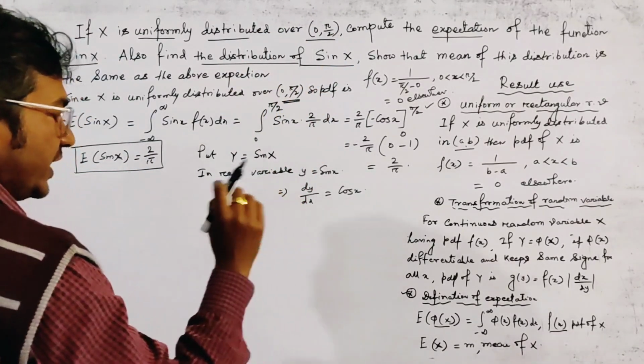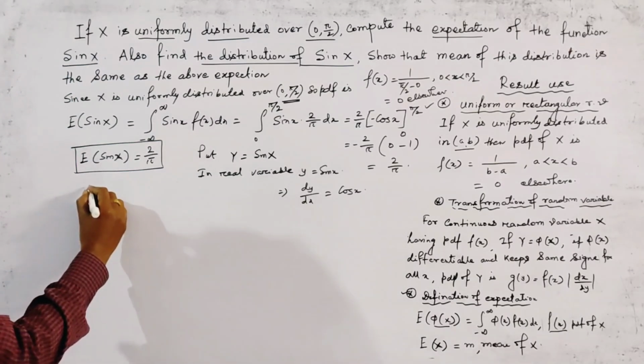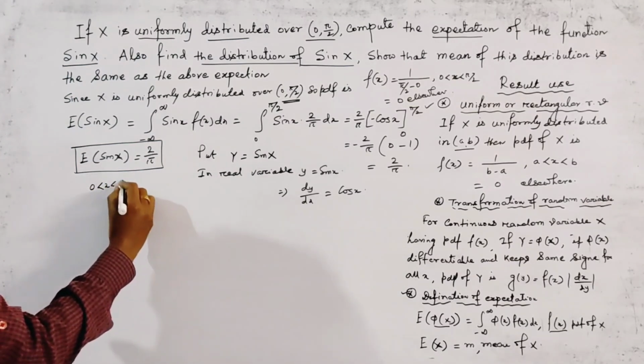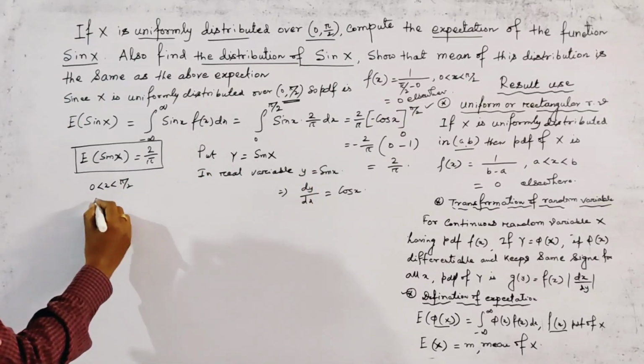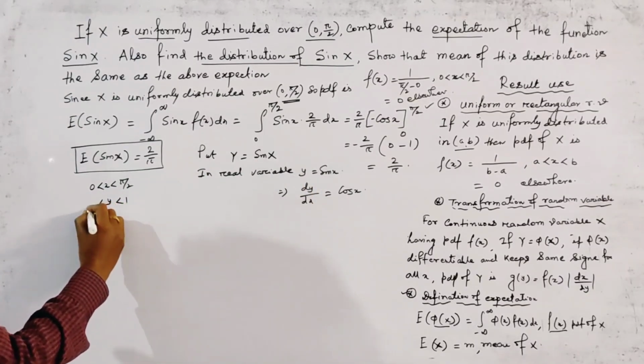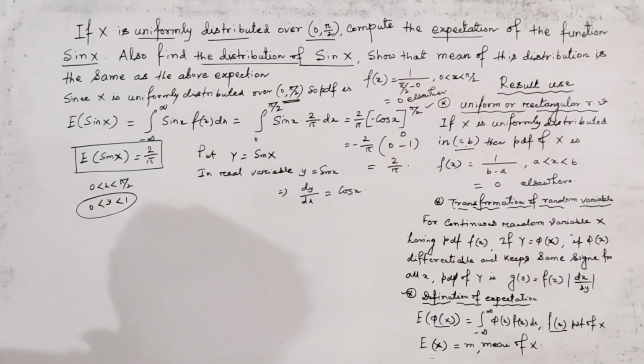We first have to find the range of y. Since 0 < x < pi by 2, we get the range of y: 0 < y < 1.